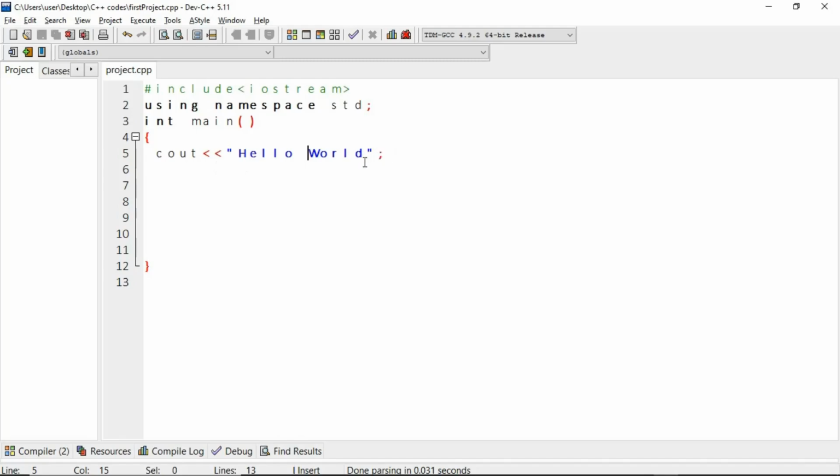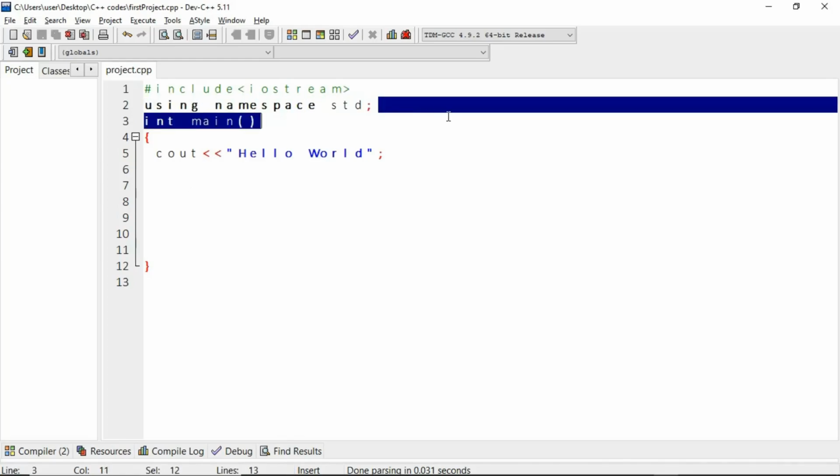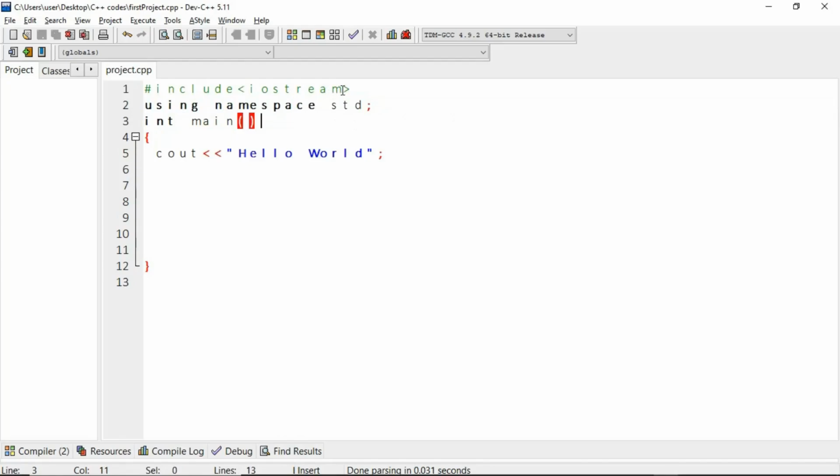We can run this, and we're going to tell the computer to send out this word, hello world. The computer looks at cout and asks what it is. Then using the standard namespace, you tell the computer that cout is my syntax, which was created inside this iostream preprocessor in C++.